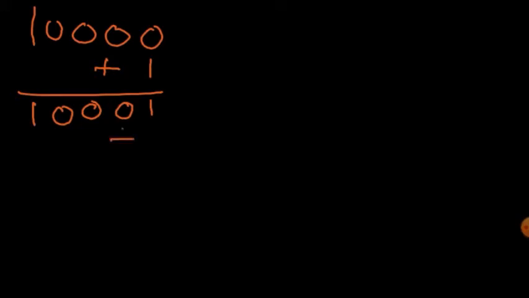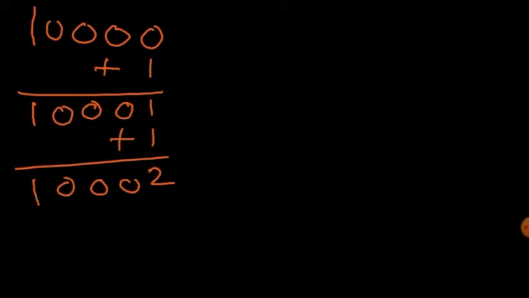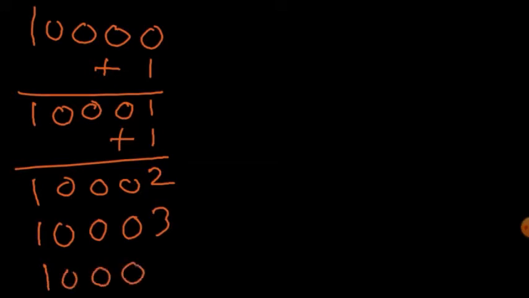Similarly, if I add one more to it, what will we get? That is 1, 0, 0, 0 and 2. So this is 10,002. Now what will come next? The next number will be 10,003. Then we'll get 10,004. So in this way we get more and more numbers. Let me show you one more example. A five-digit number.